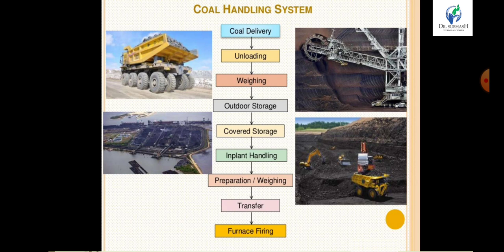It is divided into separate steps like coal delivery, unloading, weighing, outdoor storage, covered storage, in-plant handling, preparation, weighing, transfer, and furnace firing. Coal delivery. Coal delivery may be done by train or ships. After that, it is unloaded at a particular station. After that, the weight of the coal is checked. Then outdoor storage, then covered storage, in-plant handling, then preparation, weighing, and transfer to furnace firing.